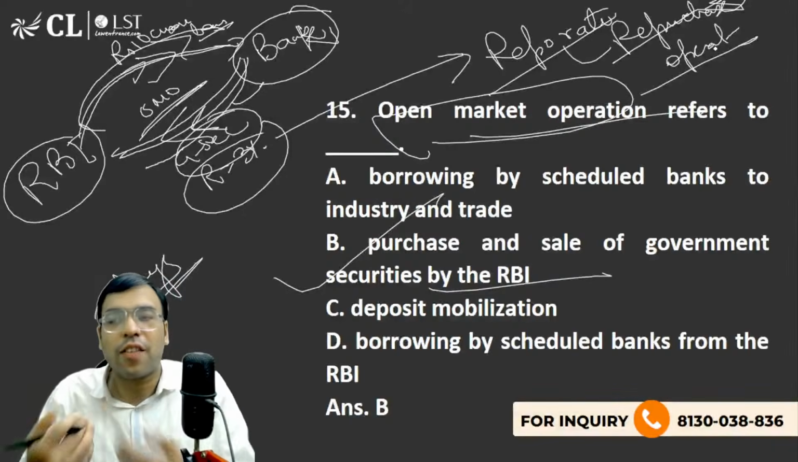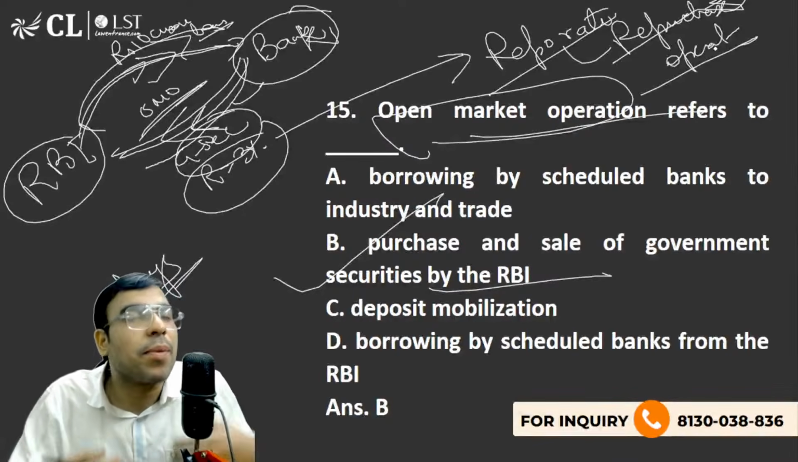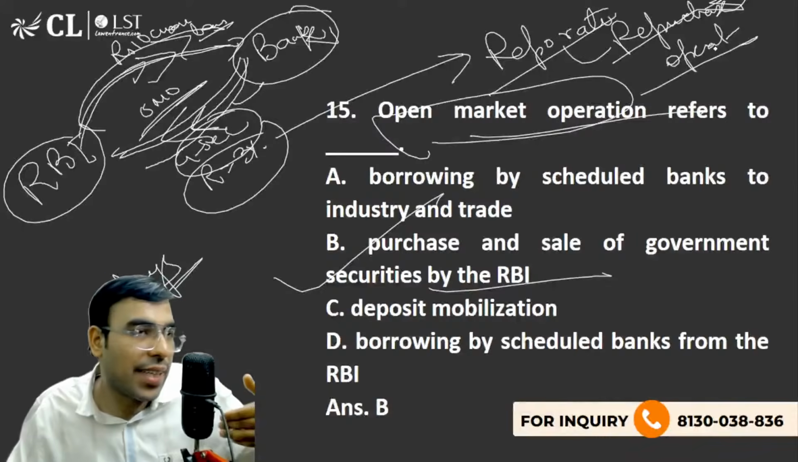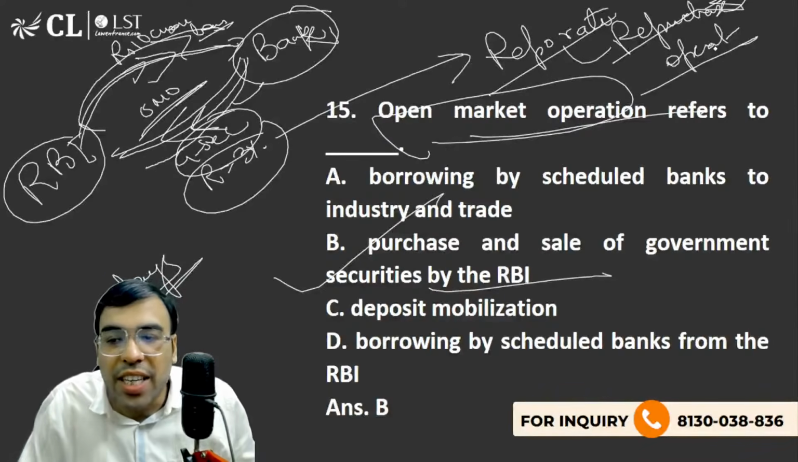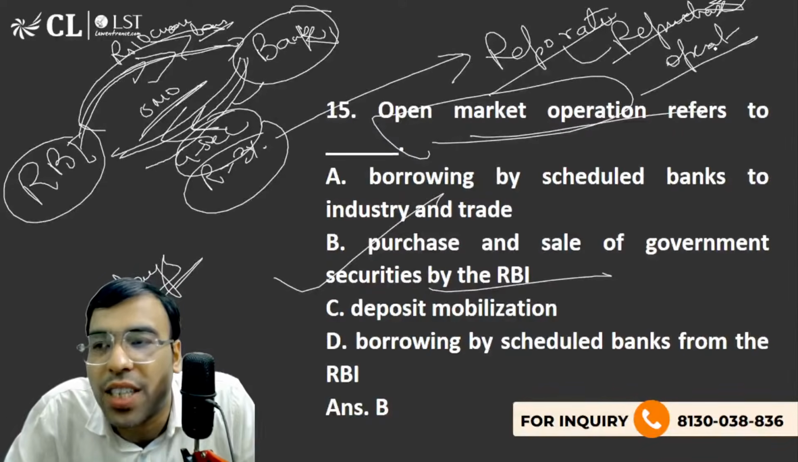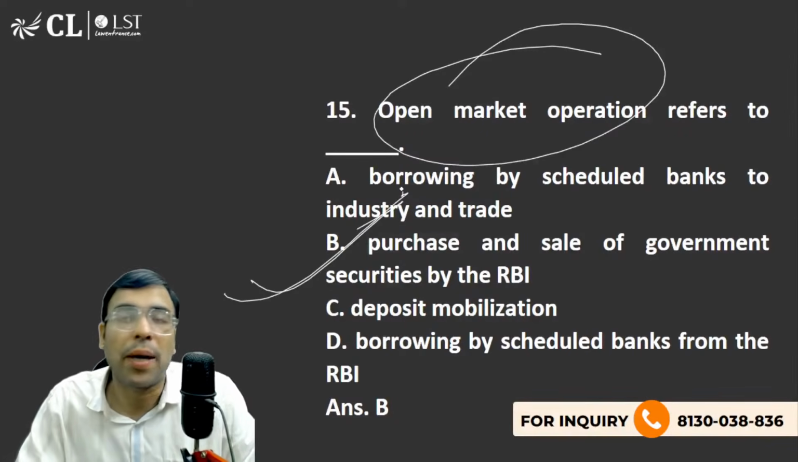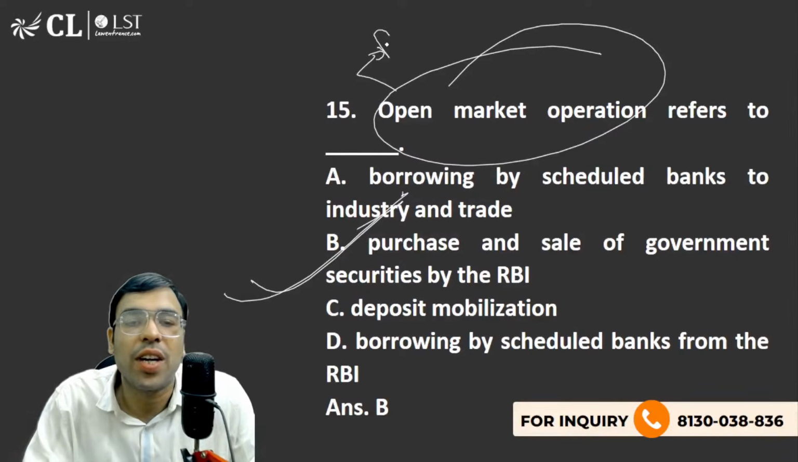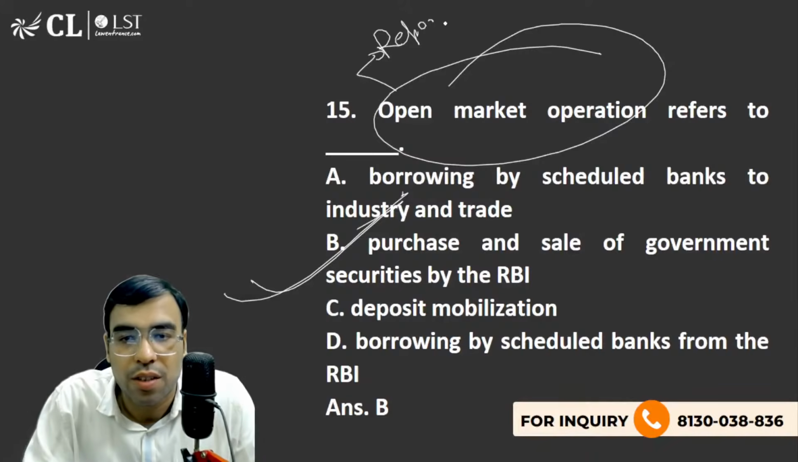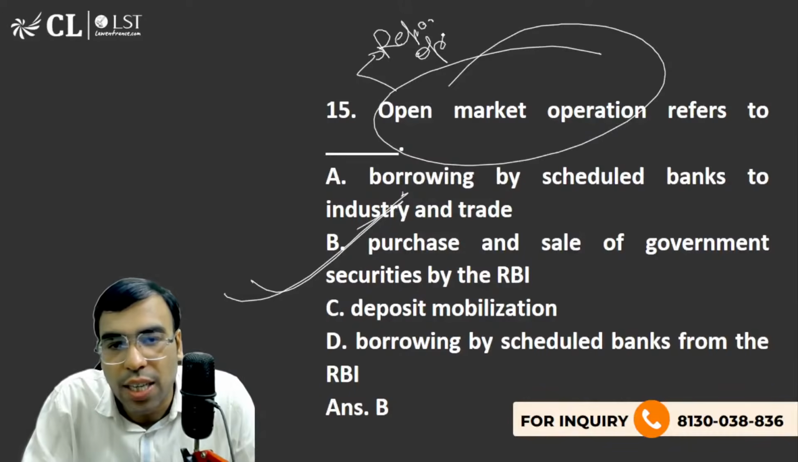And this transaction of government securities with banks, or in some cases RBI does open market operation with the government also, where government securities are sold and purchased, this concept is called open market operation. So this is done even during repo operations. Okay? So this has to be crystal clear.